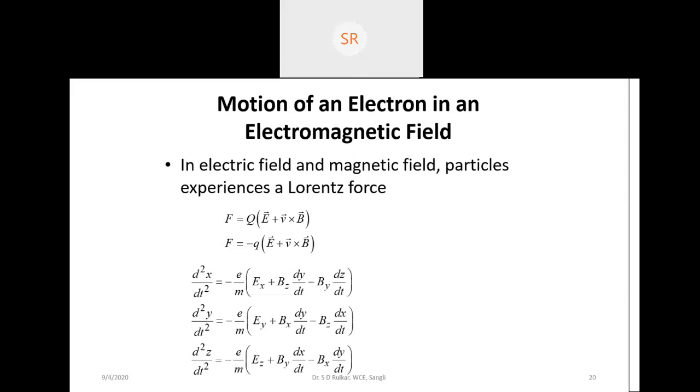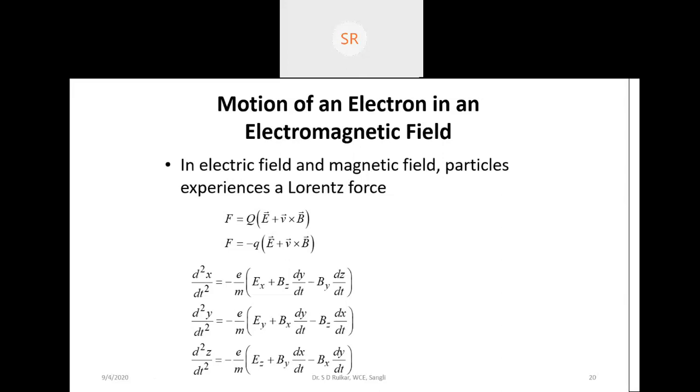But what happened? The motion of electrons in an electric and a magnetic field depends on what? It depends upon the orientation of these two fields, the electric field and the magnetic field. So that's why we can find out the motion of the electron. It depends upon these two fields.